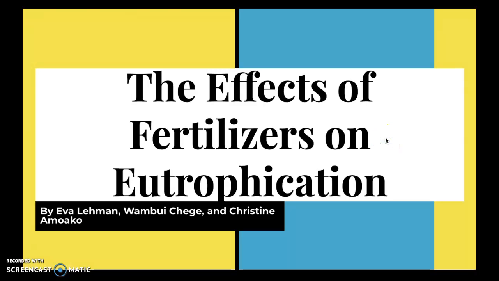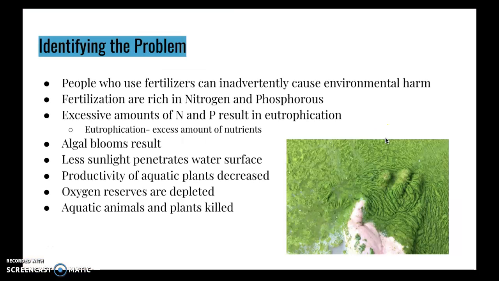The effects of fertilizers on eutrophication. People who use fertilizers can inadvertently cause environmental harm. Fertilizers are rich in the elements nitrogen and phosphorus, and excess amounts of these elements can result in eutrophication, which is just the excess amount of nutrients in any body of water.